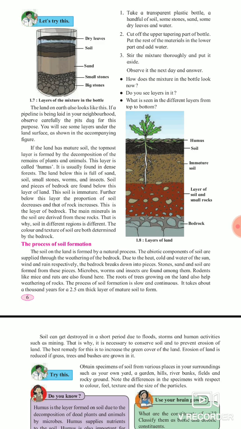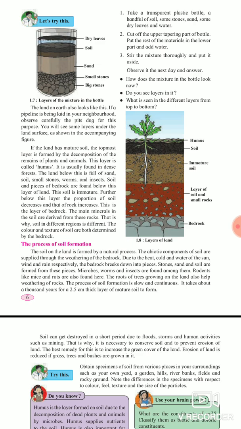So that is why soil in different regions is different. The color and texture of a soil are both determined by this bedrock. As you observe, you see a variety of colors in the structure of soil due to this bedrock. On each and every part of the earth's surface the bedrock is different, so that's why the minerals present in the soil are different and the color of the soil is different. Okay, so this is the basic structure of the layers of land.